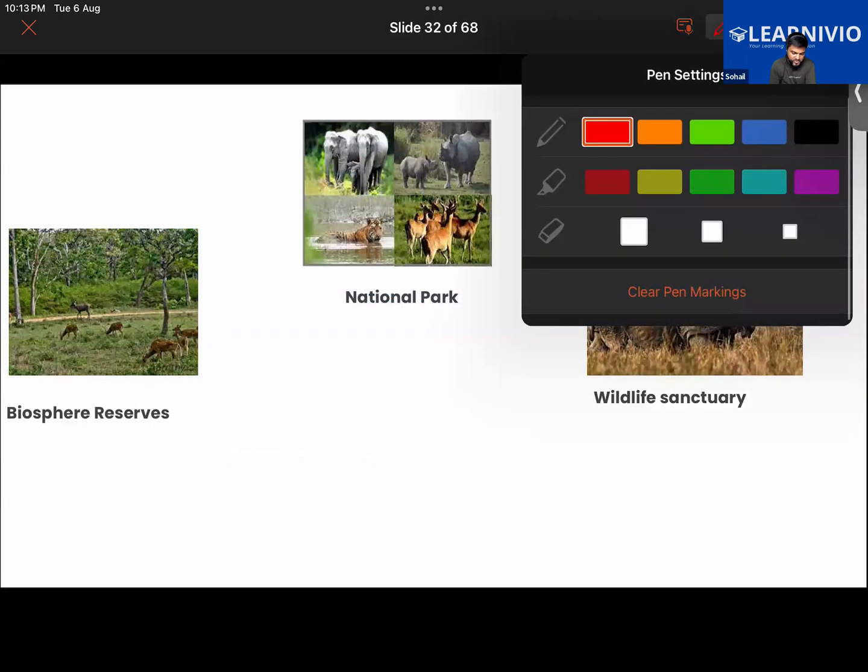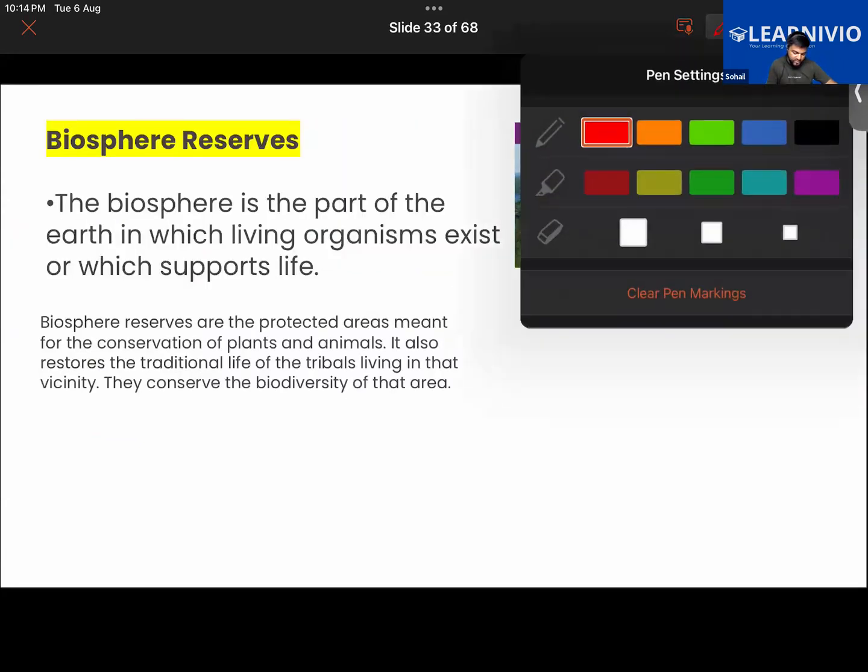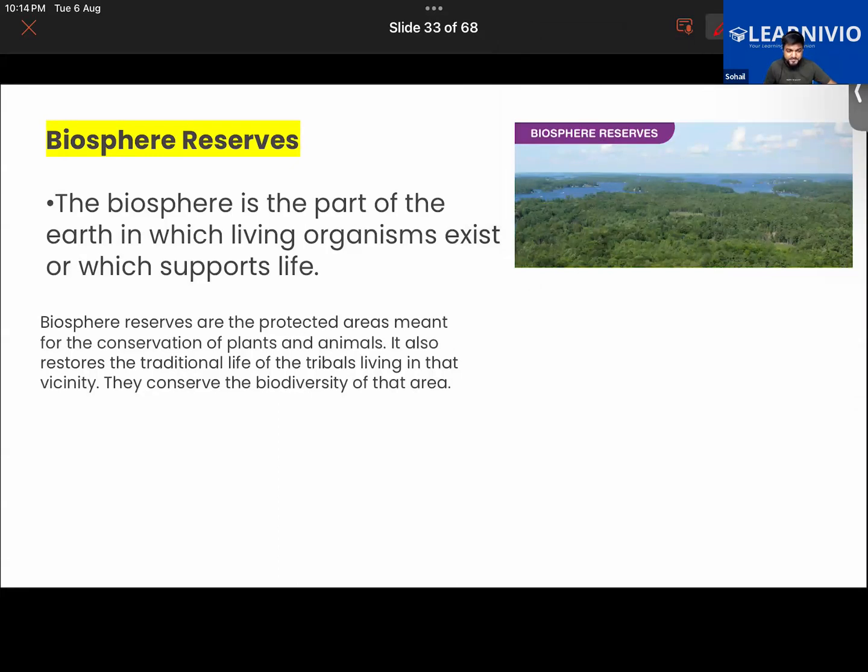There are certain special designated areas, like biosphere reserves, national parks, and wildlife sanctuaries. All of them have the same role to play, that is, conservation of plants and animals. Yet they are different from each other in the way they function. In terms of area they will be different. In terms of activities, the human activities allowed in them will be different. And in numbers also they will be different, but all of them have the same role of conservation of plants and animals. So first of all, talking about the biosphere reserve.